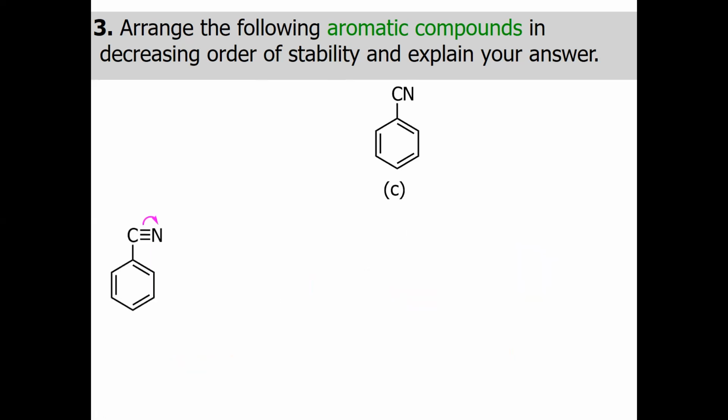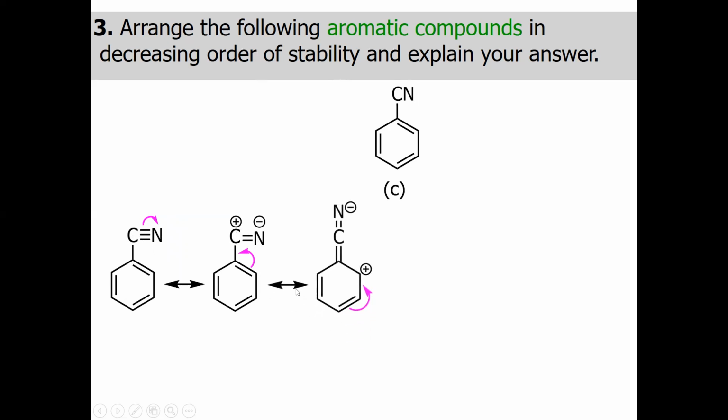Okay, now this is the neutral molecule, benzonitrile. Benzonitrile, first we can resonate or delocalize the electron from the carbon and nitrogen, like in this way. We have the plus charge on the carbon and the negative charge on the nitrogen, and then this plus charge carbon is basically withdrawing the electron from the benzene ring step by step, like in this way.